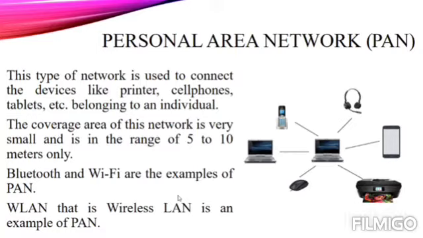Suppose I am sending some files from my phone to some other phone. So in that case, that small network will be termed as a PAN, a personal area network. The network coverage of this is very small. It ranges from 5 meters to 10 meters. And generally in this we use either Bluetooth or Wi-Fi. Now suppose when you are using a wireless technology in this PAN, then it is also termed as WLAN. WLAN stands for Wireless Local Area Network. So this WLAN is also a part of our PAN network.